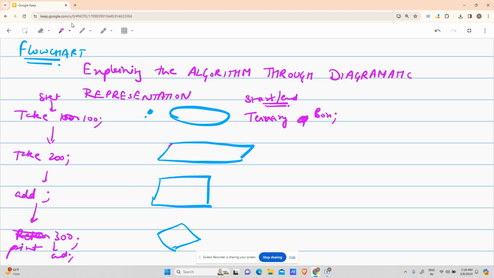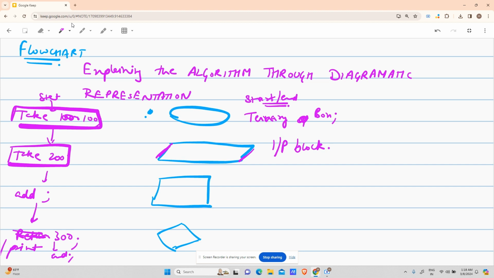Okay, now this parallelogram, what does this stand for? This represents the input output block, right? All the inputs and all the outputs will be done through this. So printing will also be done in a parallelogram.